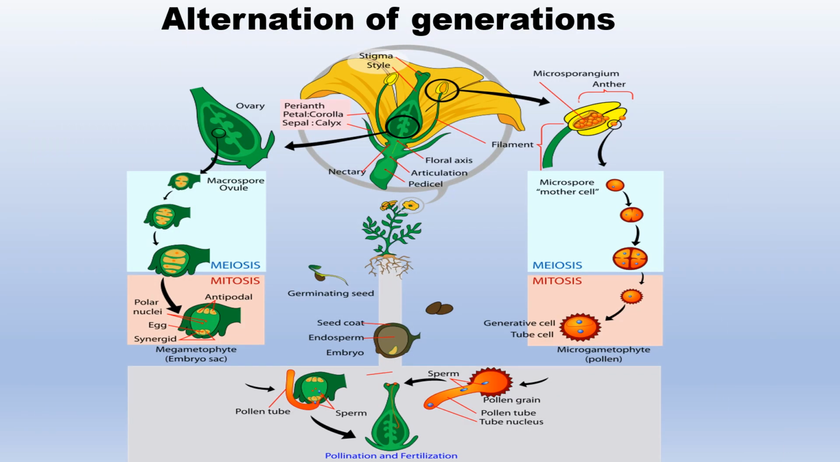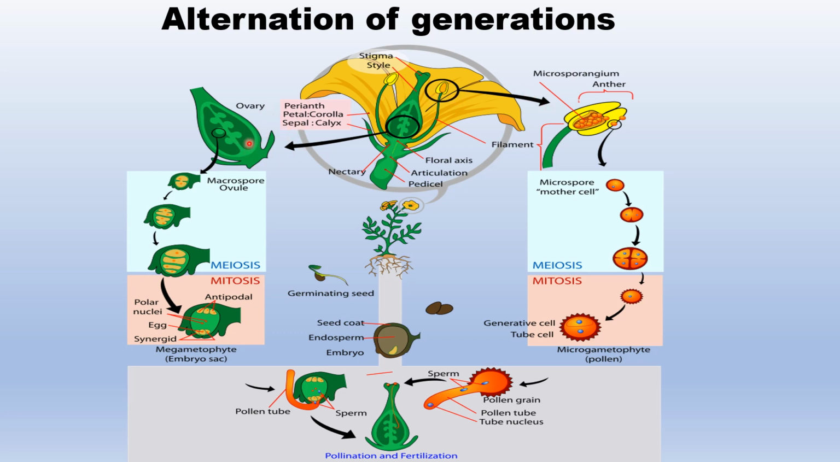Okay, so now I'll be talking about alternation of generation in plants. So mostly I'll be focusing on the angiosperms. So this is the plant which is diploid. Obviously, I'm talking about the sporophyte. So it consists of two important whorls. The female whorl is known as gynoecium, and the male whorl is known as androecium.